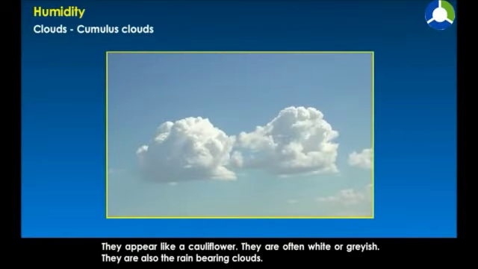Cumulus clouds. They appear like a cauliflower. They are often white or greyish. They are also the rain-bearing clouds.